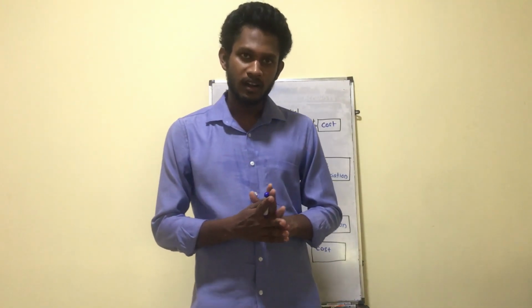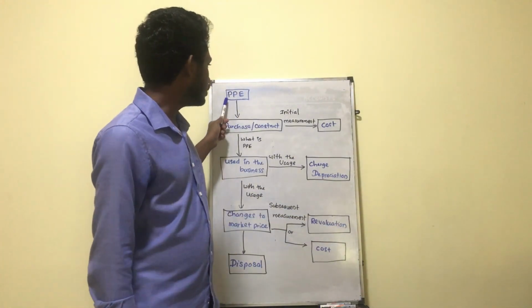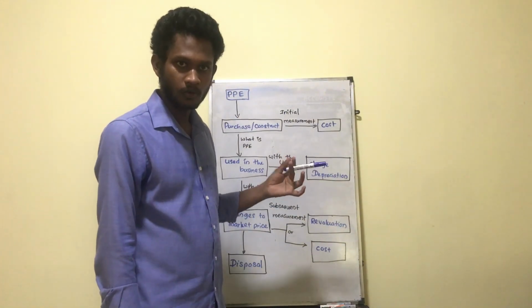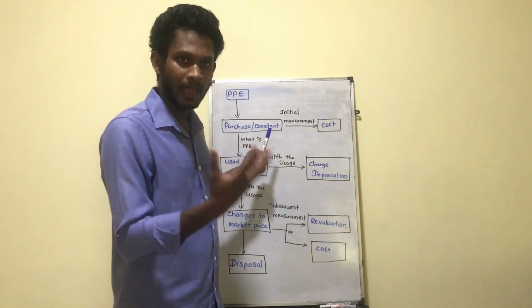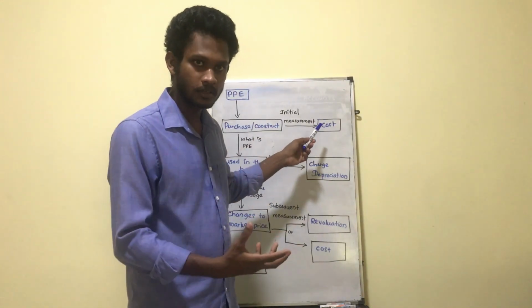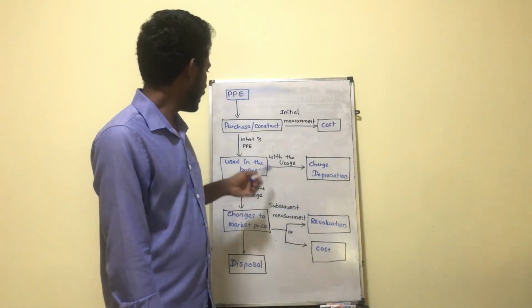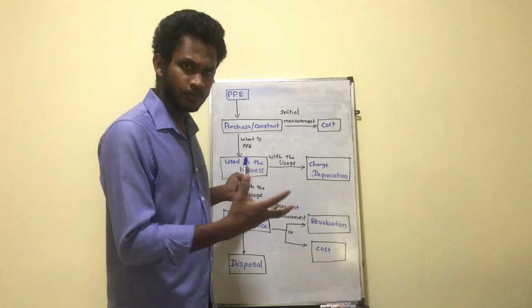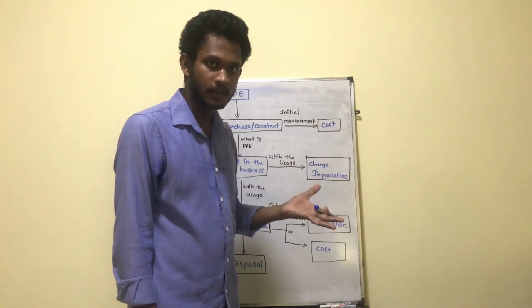Under property, plant and equipment, that's under LKAS 16, for your A-level examination these are the areas you have to study. Initially, what do you mean by PPE, or property, plant and equipment? Then how we are going to acquire it, and how you recognize the cost of your property, plant and equipment once you purchased or constructed it. And then what's the purpose of having property, plant and equipment, and with the usage, how do you account for it?